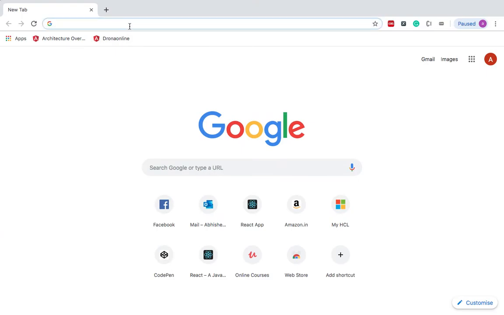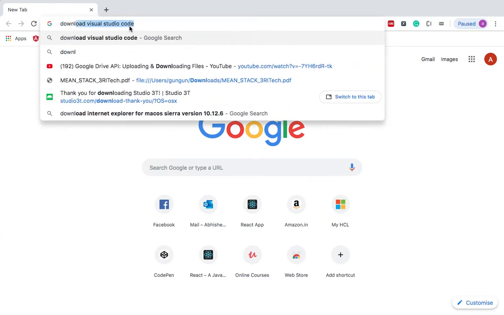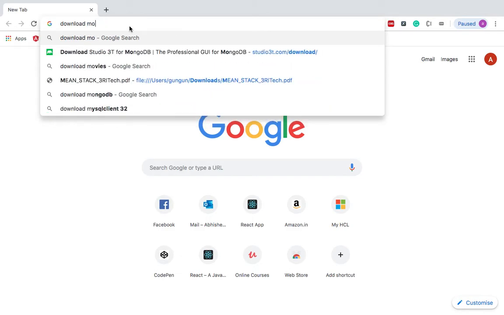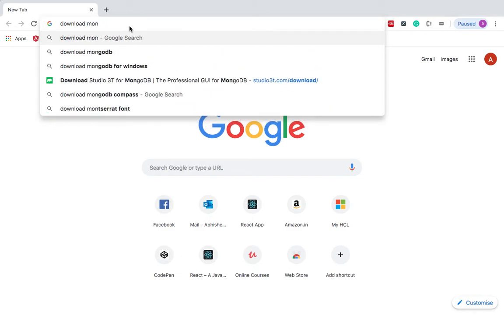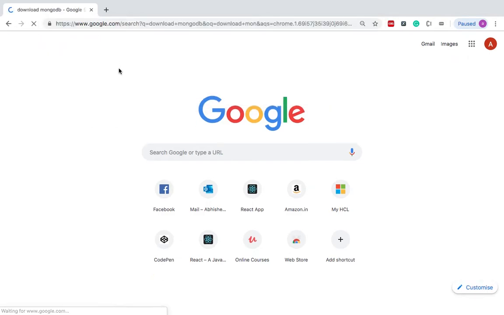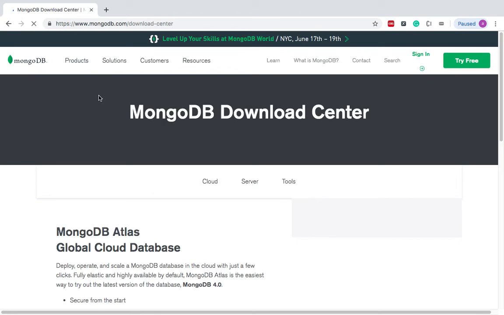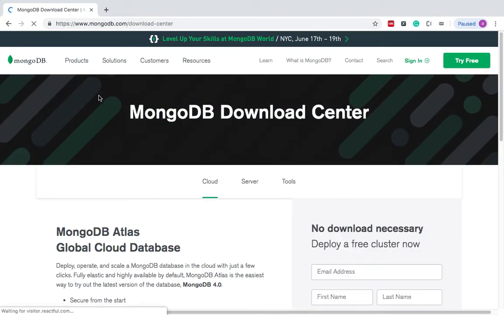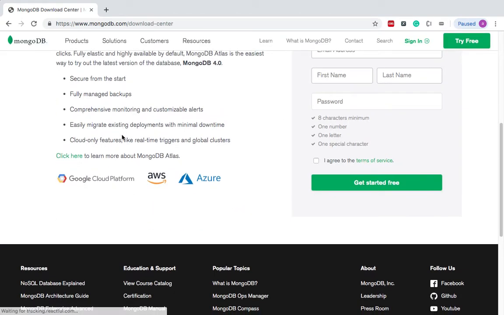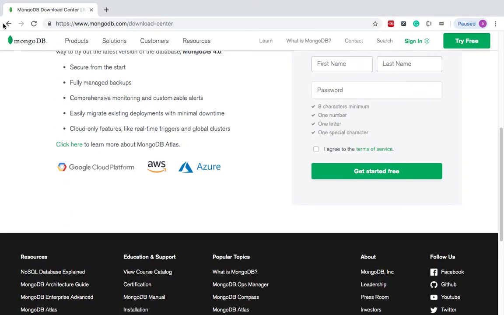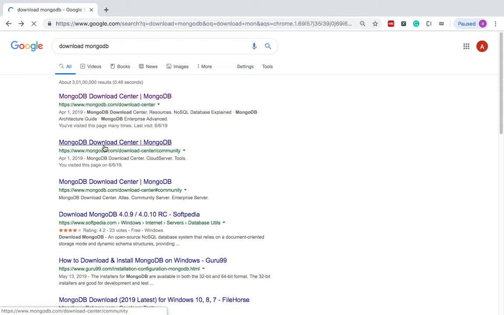So let's download MongoDB. Go to the MongoDB download center, where you will get the downloadable MongoDB for your operating system.